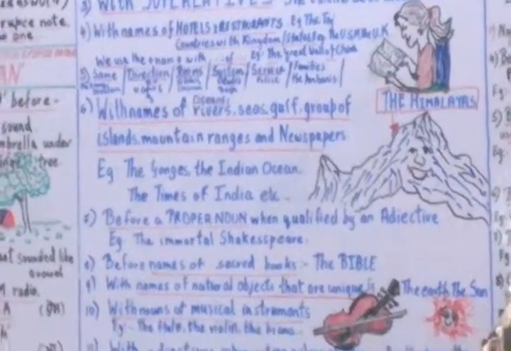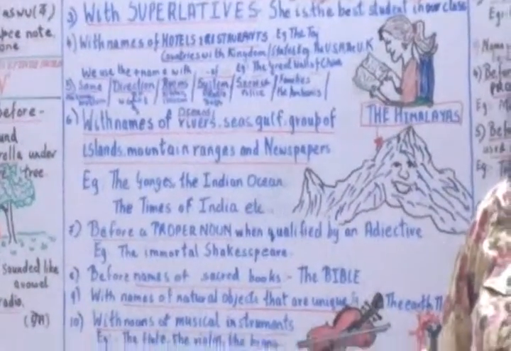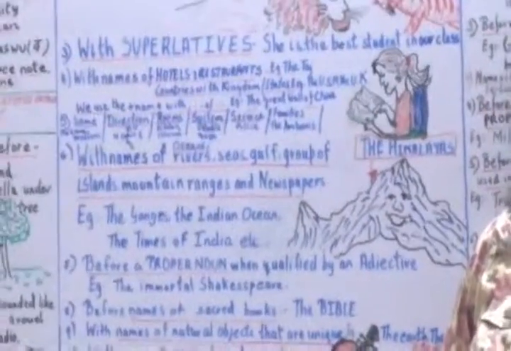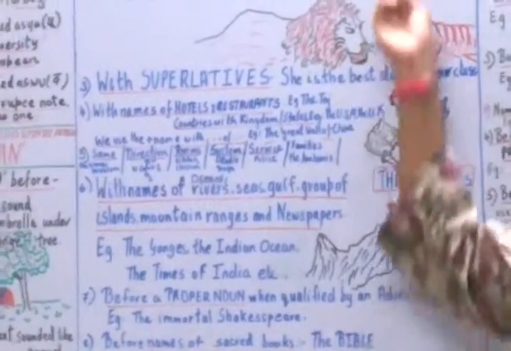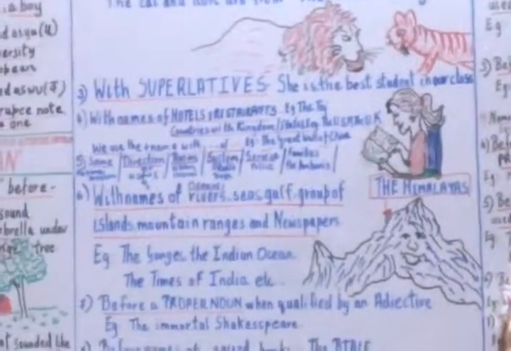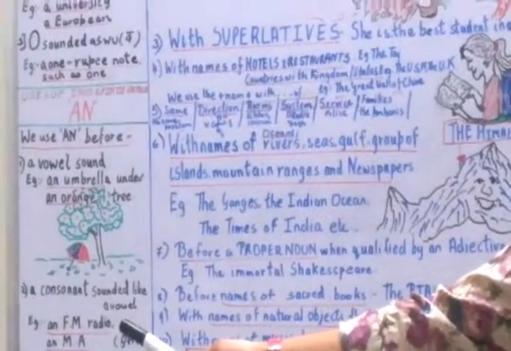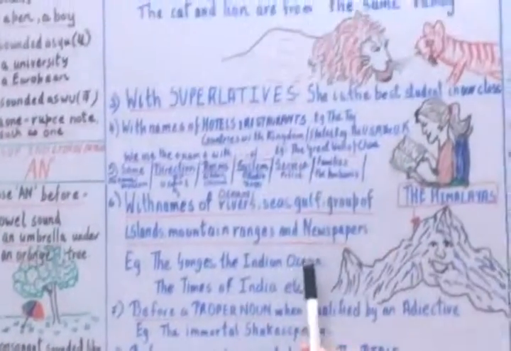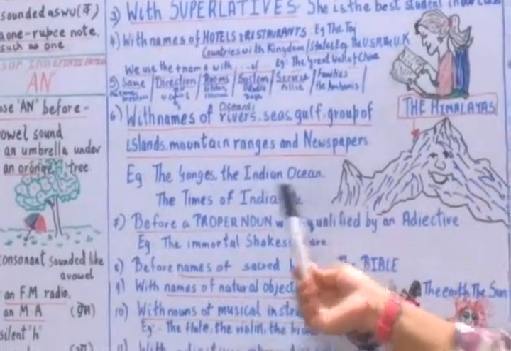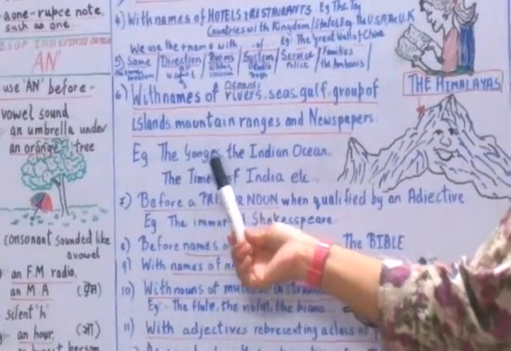Now we see that "the" is used in both singular as well as plural. For example, I say the boy or I can say the boys. And I have told you earlier that indefinite articles you can only use with singular, whereas "the" can be used for both singular as well as plural. So we can say the Ganga or we can say the Ganges.